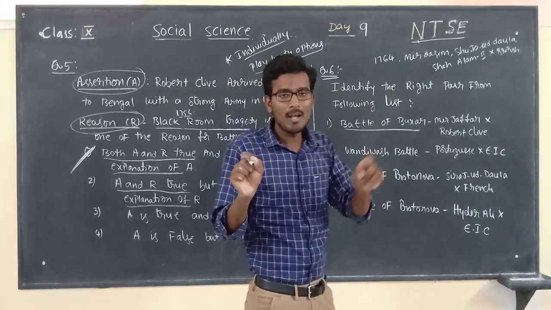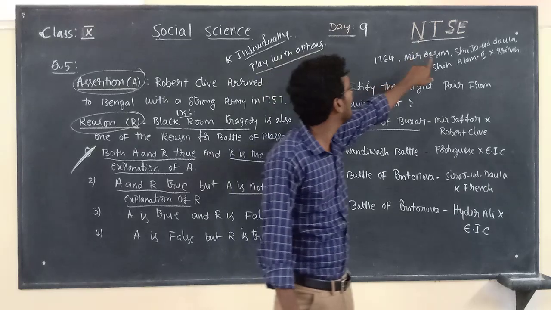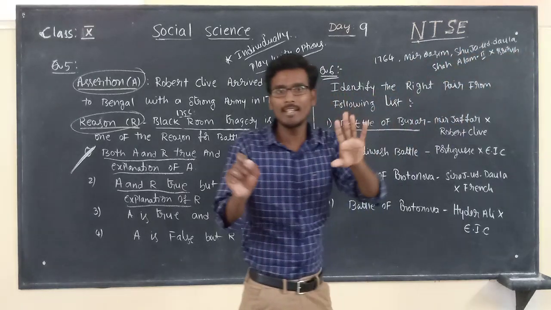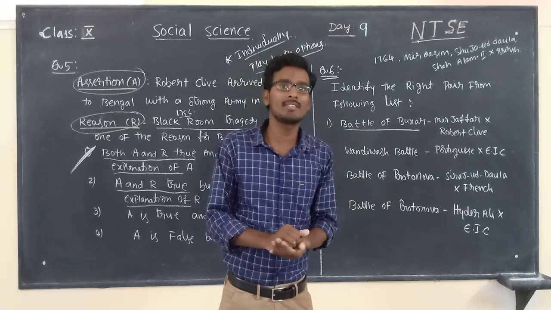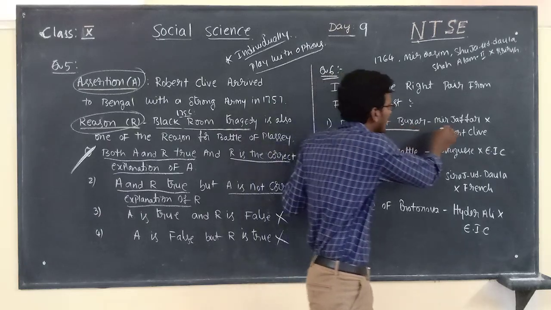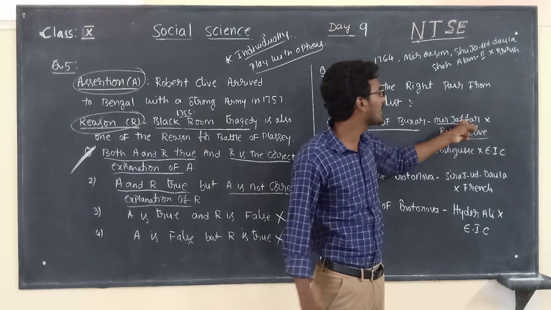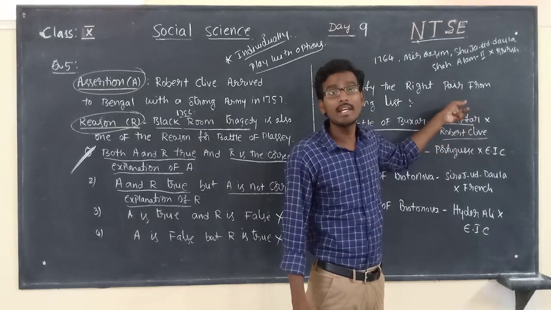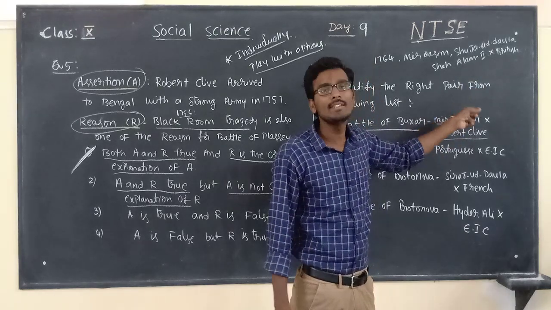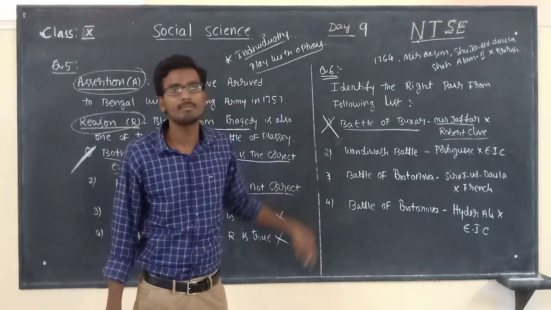So here, Battle of Buxar: the right information is that the war took place in 1764, Mir Qasim, Shuja-ud-Dawla and Shah Alam versus the British. That is the basic information we discussed in the previous class. Now here the question is given: Battle of Buxar, Mir Jafar and Robert Clive. Maybe Robert Clive is correct, but here they gave Mir Jafar. If they gave Mir Qasim, you could consider it the right answer. But here they gave Mir Jafar and Robert Clive, so this is the wrong option, wrong matching.